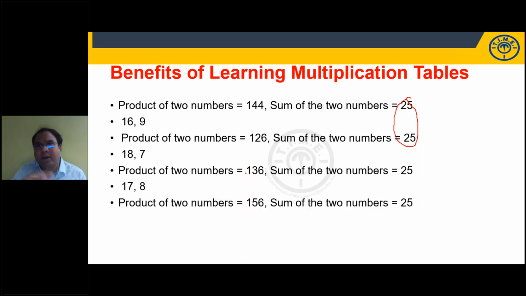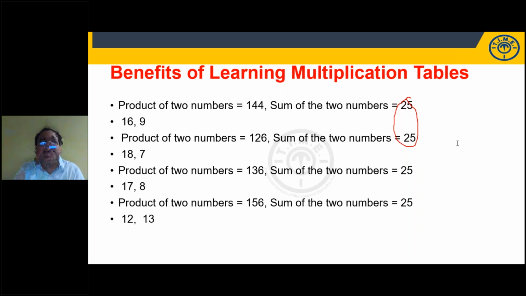Same sum 25. Product 156. Easy, students. Try to answer this. Very good. 12 and 13. Napit is answering questions. Very good, Napit. Right, 12 and 13. 12 plus 13 is 25. 12 into 13 is 156. See, this is the advantage of learning multiplication tables. You will get familiarity with the numbers.